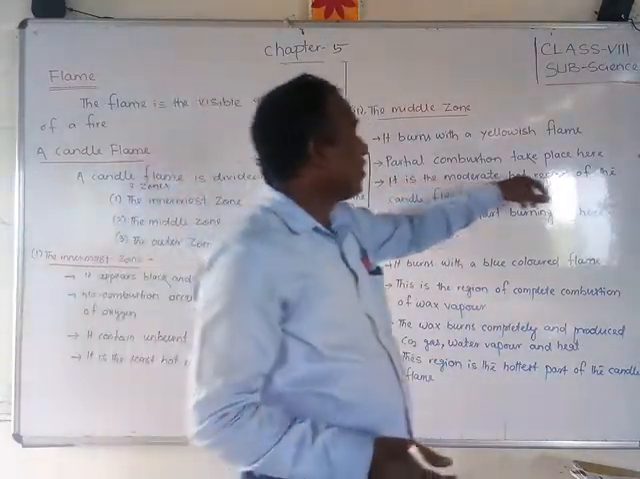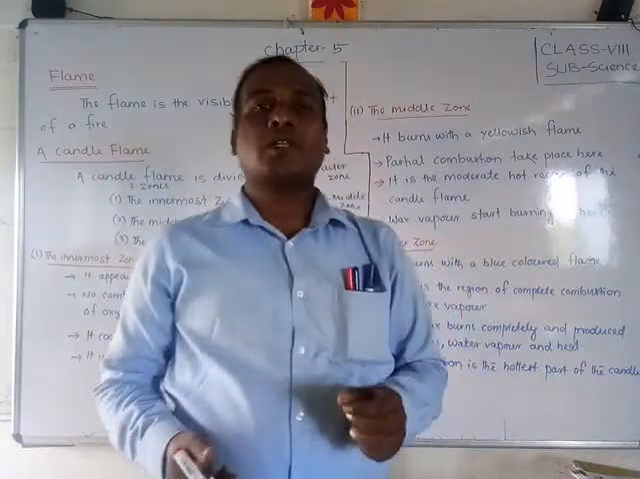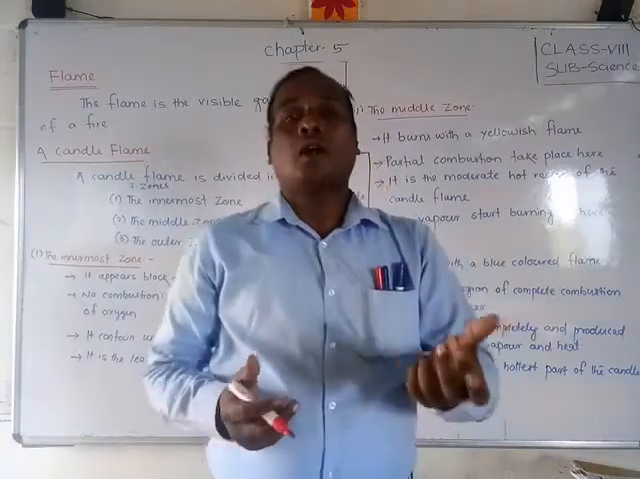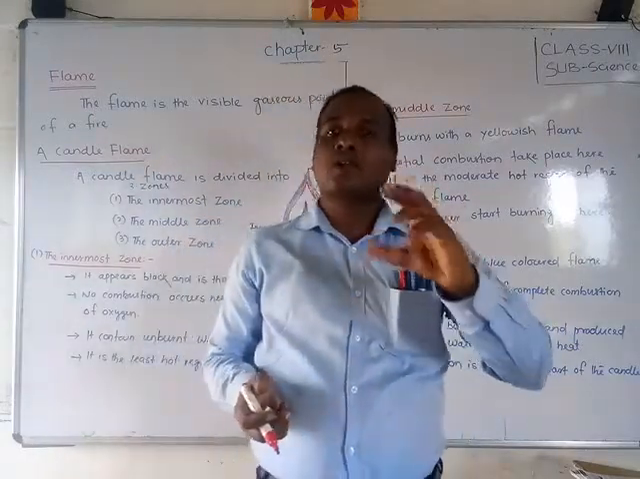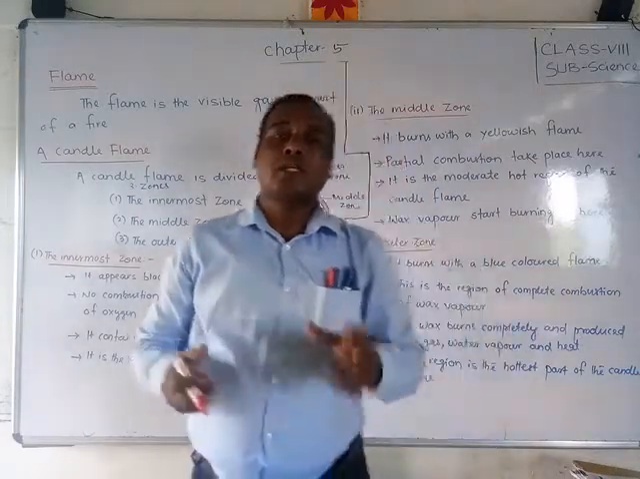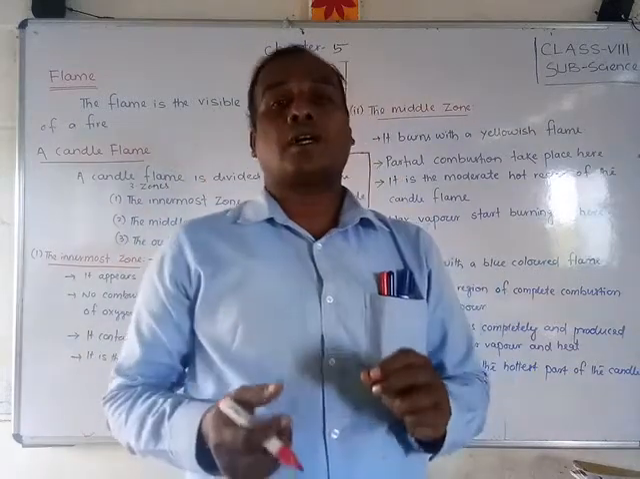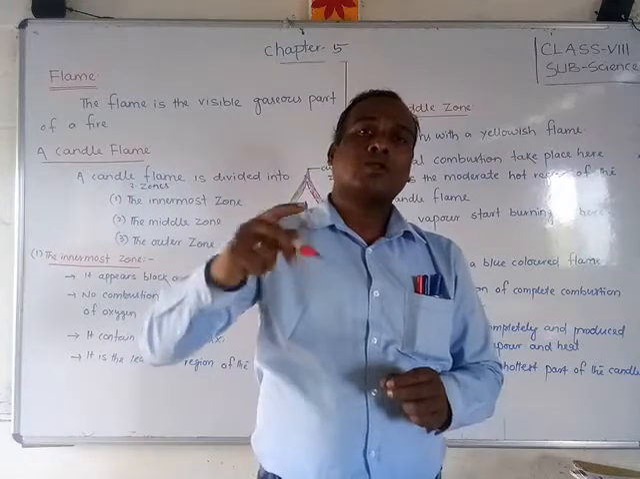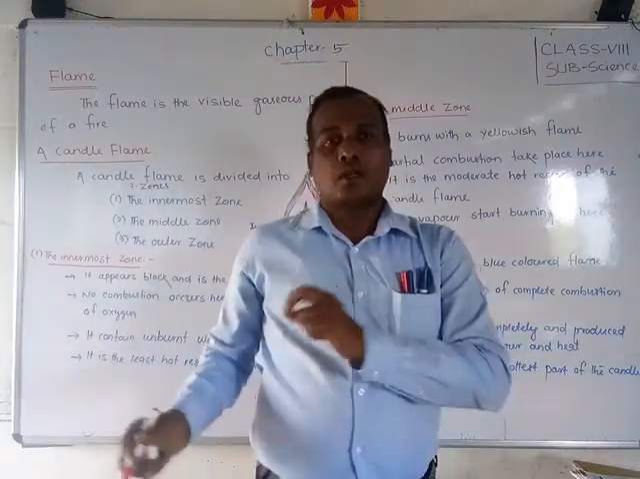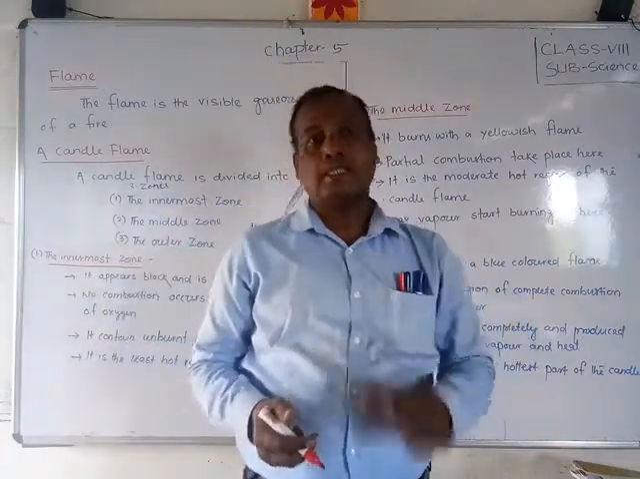It is the moderate hot region of the candle flame because it is the middle. So what does moderate mean, students? 50-50, half, some burning, some not burning. Not least heat, not more heat. Moderate means middle hot, that means comparative heat. Compared to the outer zone, it is less than, and compared to the innermost, it is more than. So it is a moderate heat region.